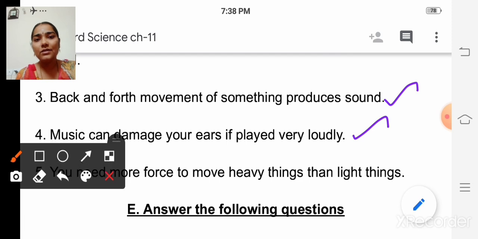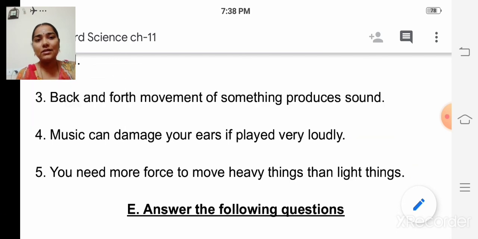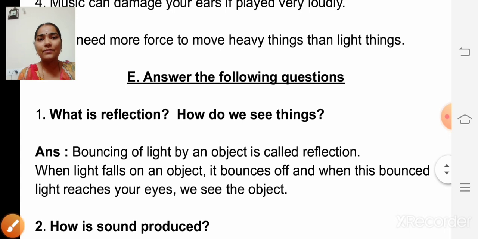The next one, fifth one. You need more force to move heavy things than light things. Is it true or false? True, isn't it? To move heavy things, we need more force. So it is a true statement. So we have to put tick mark. Okay? Have you all understood, children? Yes. So the next one, answer the following questions.